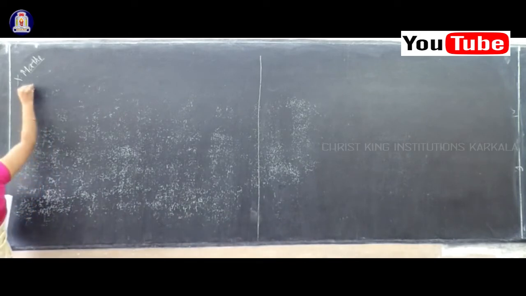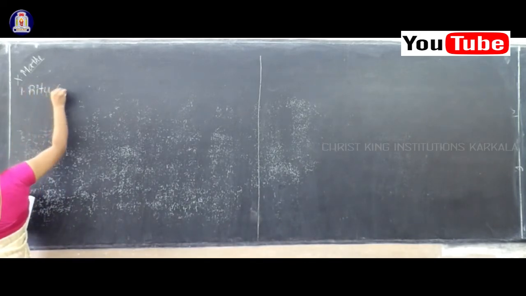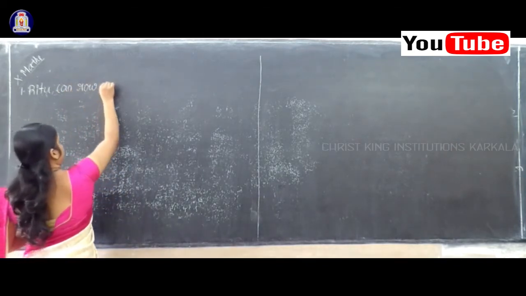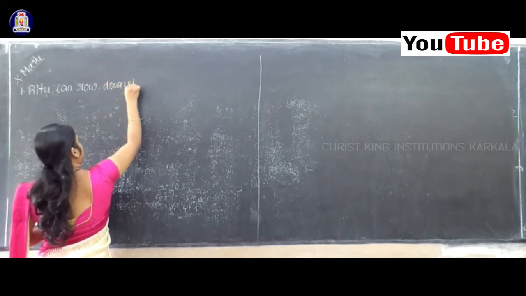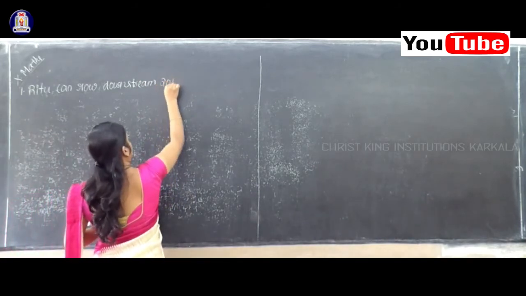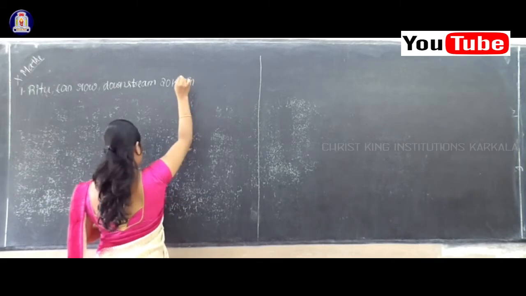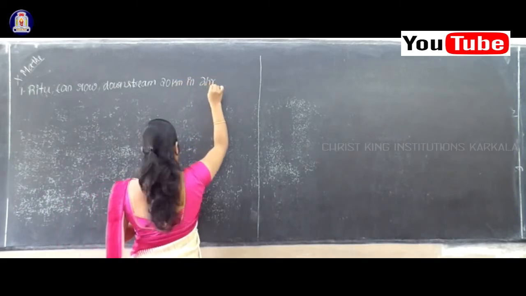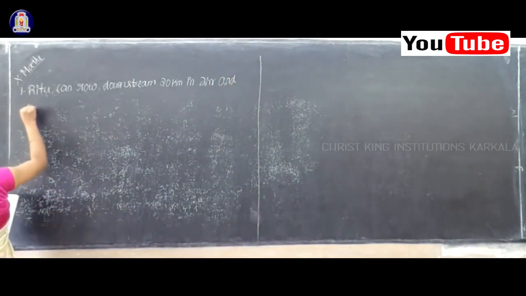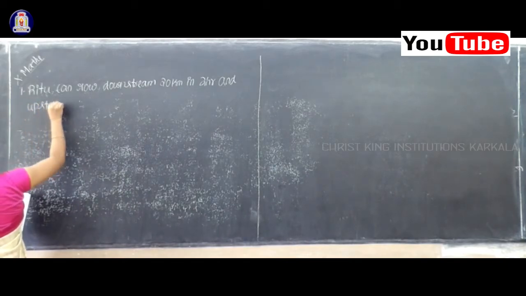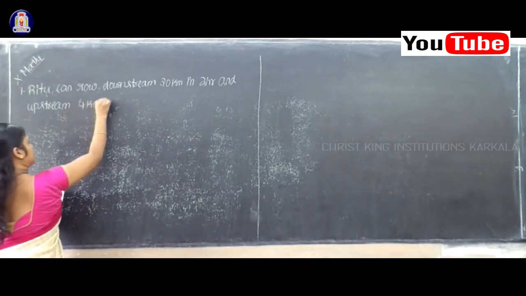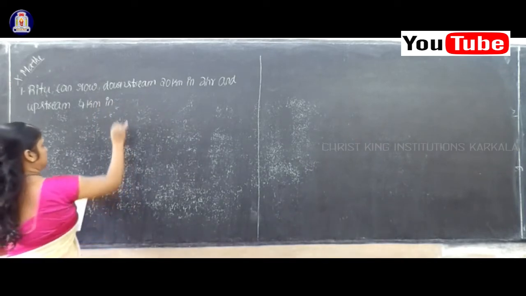Ritu can row downstream 20 kilometer in 2 hours.